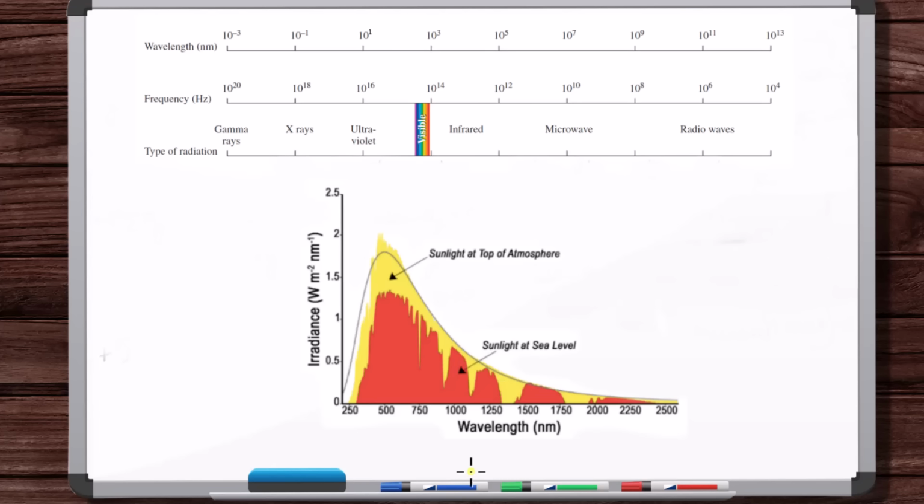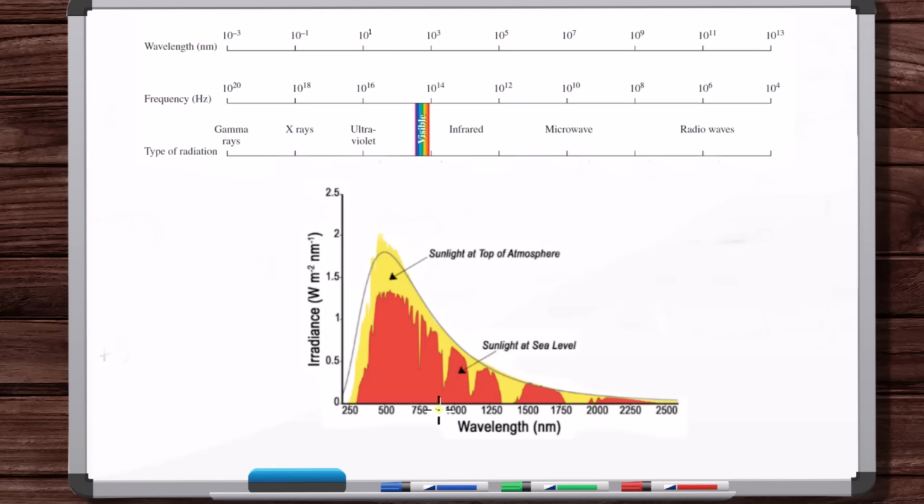Now, the first thing I want you to think about is whether you're an evolutionist or a creationist or some mixture of both. I think we all agree that light and the sun was there first before life. So in general, this emission spectrum was there before life evolved or was created. So in other words, life adapted to this emission spectrum.